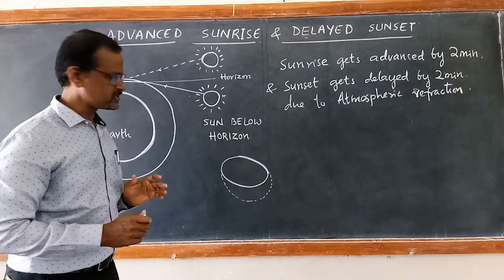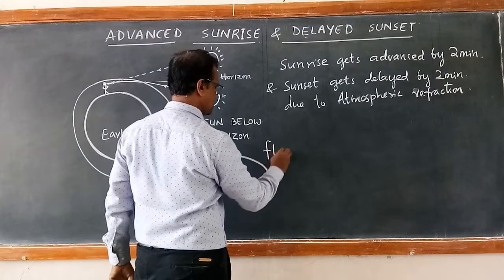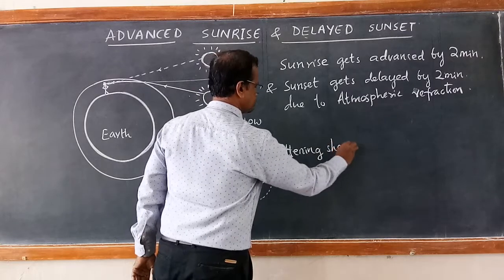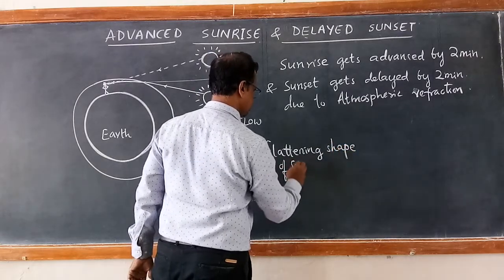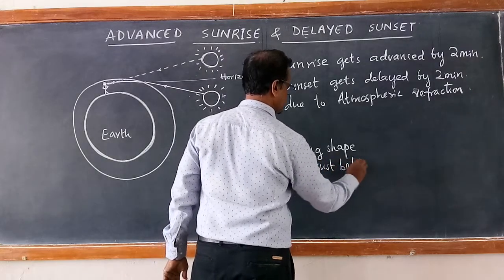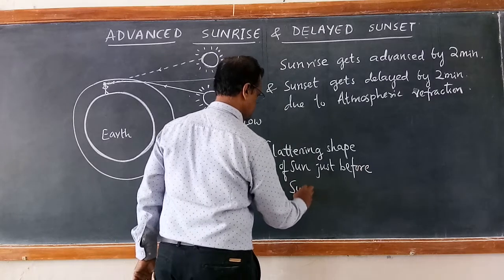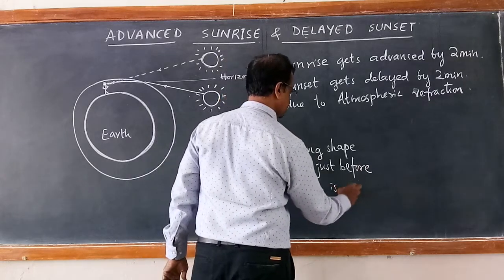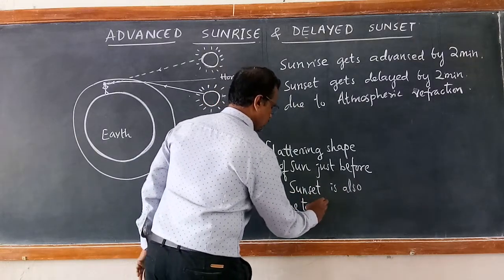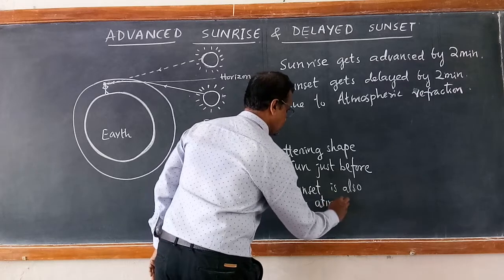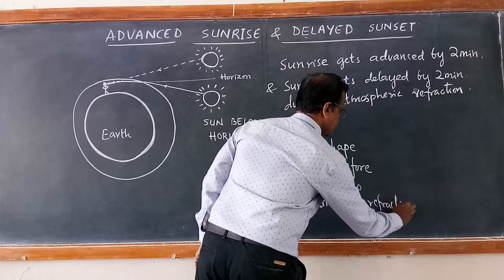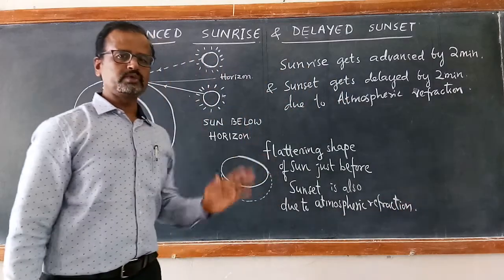due to atmospheric refraction. So the flattening of the shape of the sun just before sunset is also due to atmospheric refraction, that is, bending of the rays towards the normal.